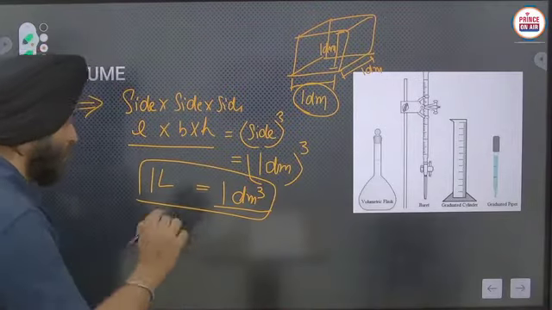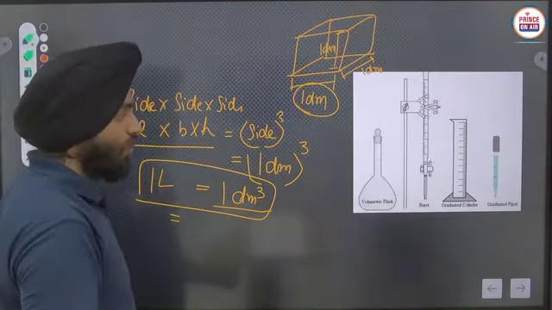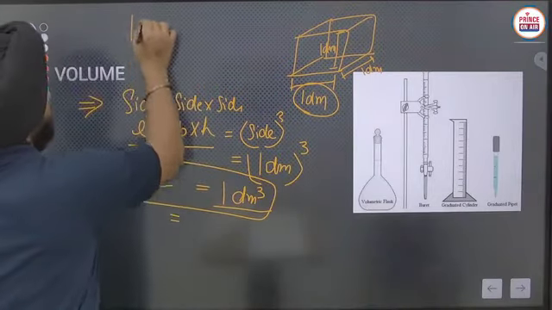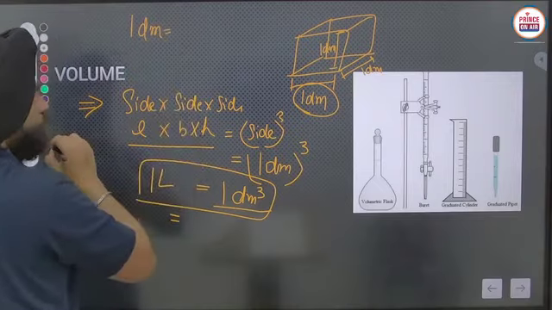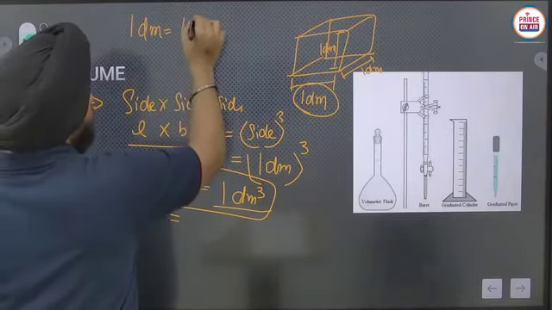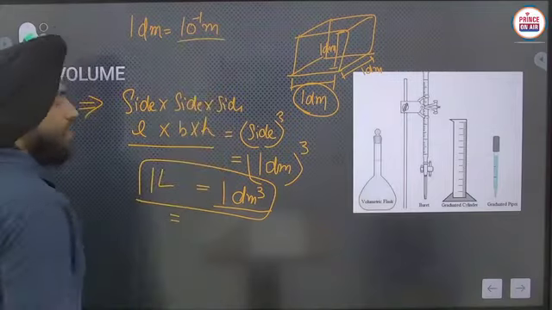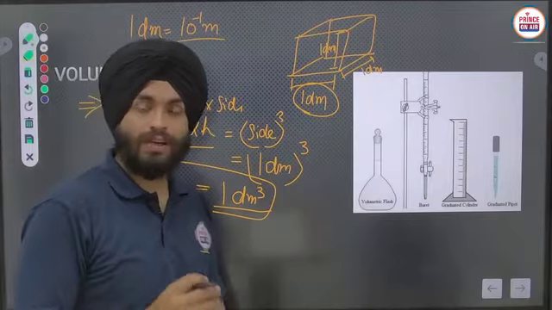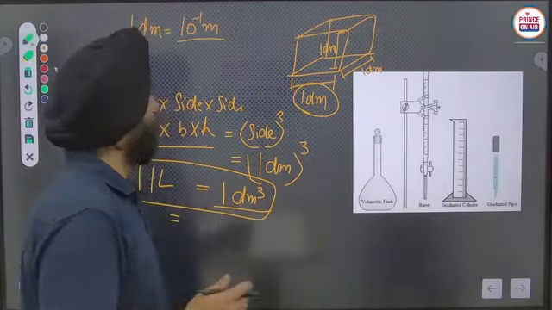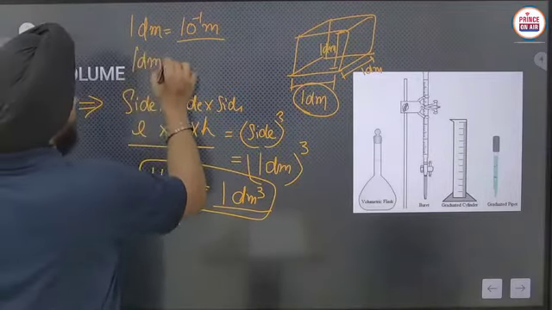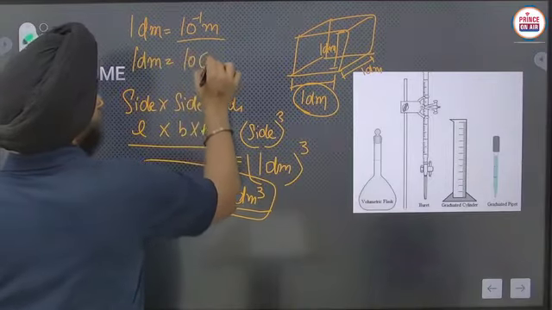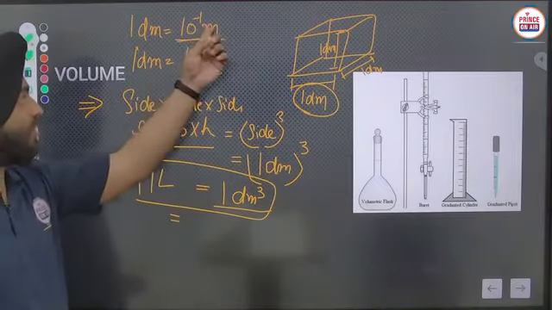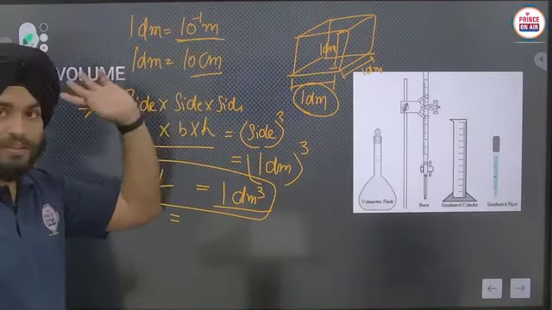Is it clear now? Now one more thing, as I told you in the previous section, 1 decimeter is equal to 10 raised to the power minus 1 meter. Is it clear or not? Deci means 10 raised to the power minus 1, or 1 decimeter is also equal to 10 centimeter. So in that way you can find that relation in terms of cubic centimeter and cubic meter.